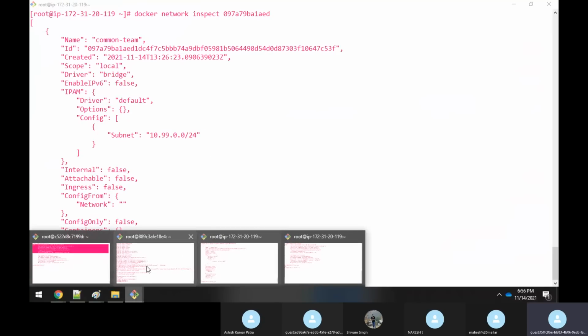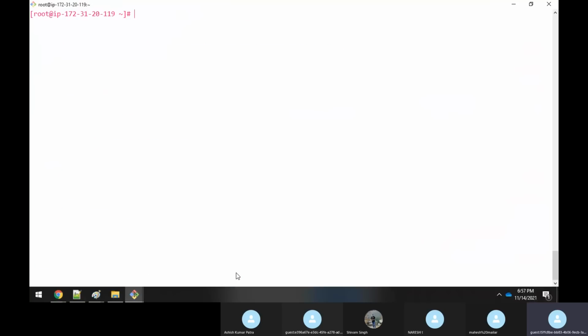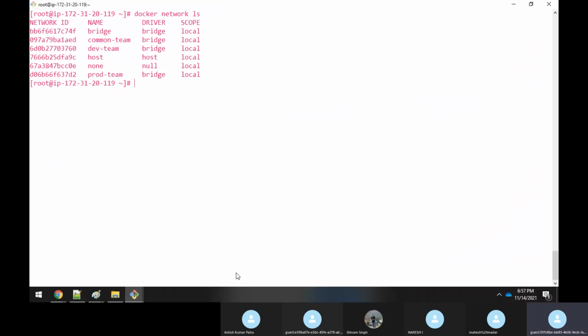Now I want to connect these two containers. How will I do it? Docker network connect. Before that, let me execute docker network ls because I need the network ID.